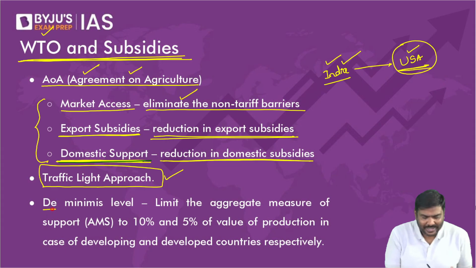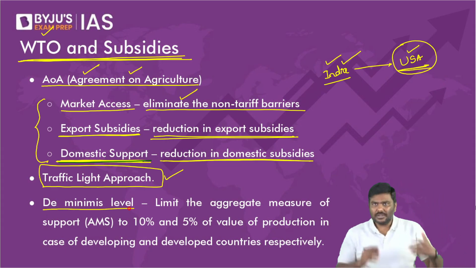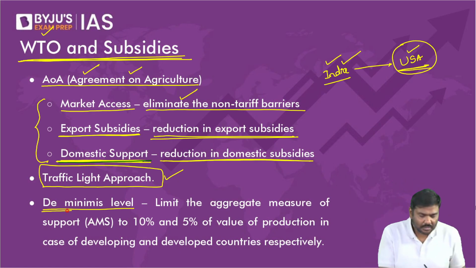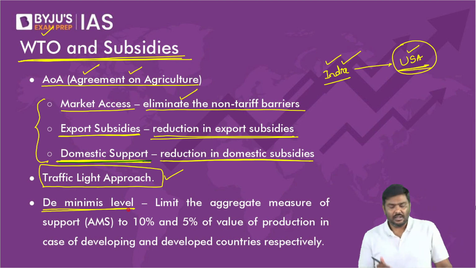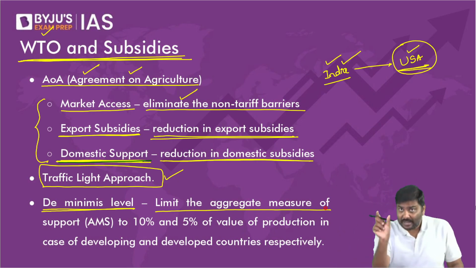No, you will not provide it. That is the precise reason these are kept under amber box. These are trade distorting, and because they distort trade, there will be limits imposed on it. How much limits? How much should we provide? Right? What should be the amount, etc.